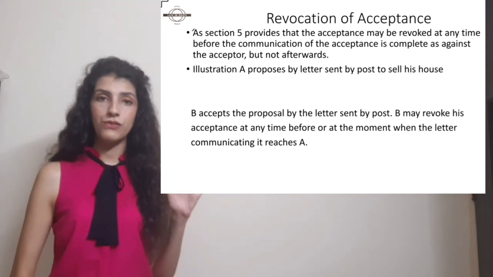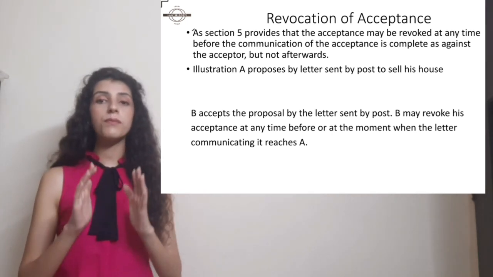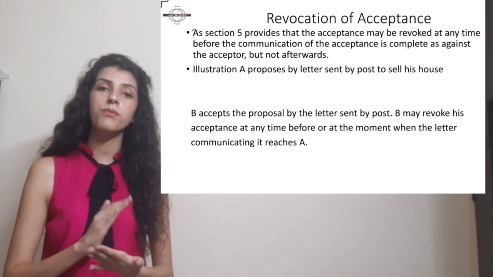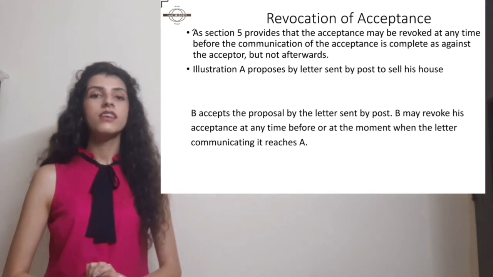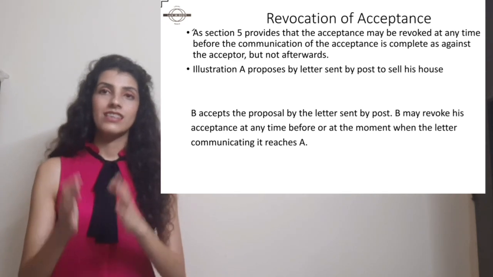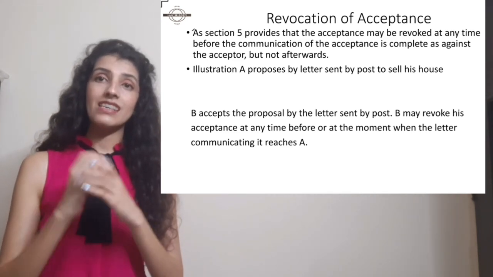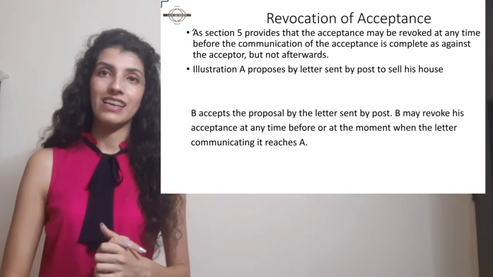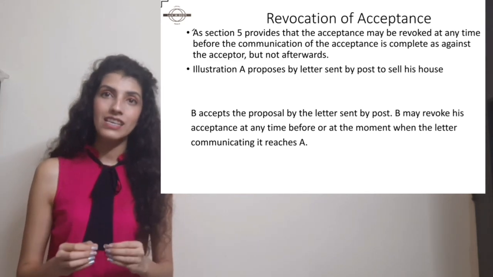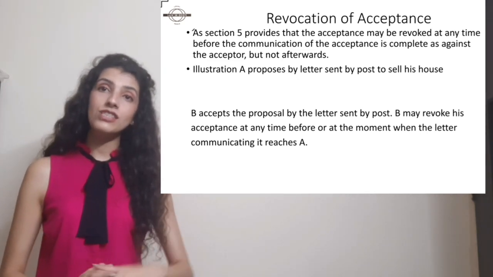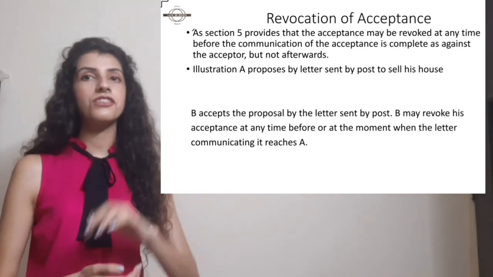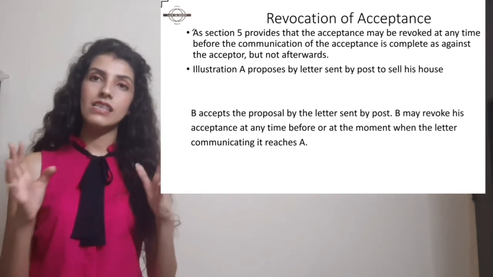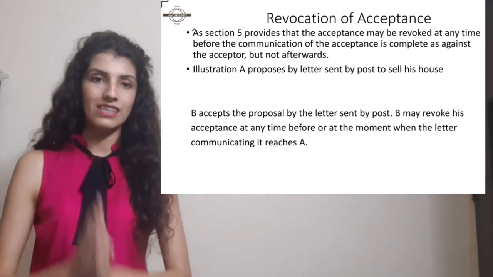Well, section number 5 provides that acceptance may be revoked at any time before communication of acceptance is complete as against the acceptor, but not afterwards. यानी कि the acceptance कब हम revoke कर सकते हैं? Well, acceptance can be revoked any time before it reaches the proposer. यानी कि before the information reaches the proposer हम acceptor as acceptor उसे revoke कर सकते हैं.